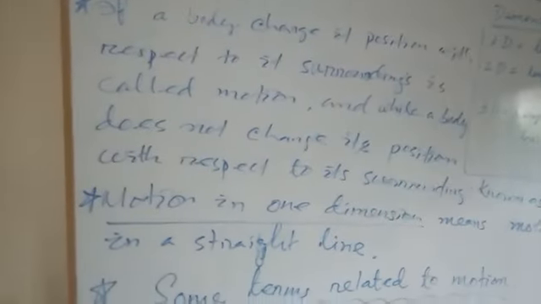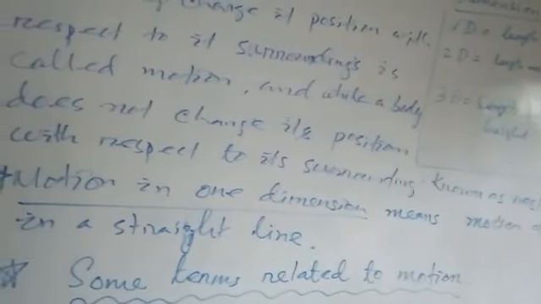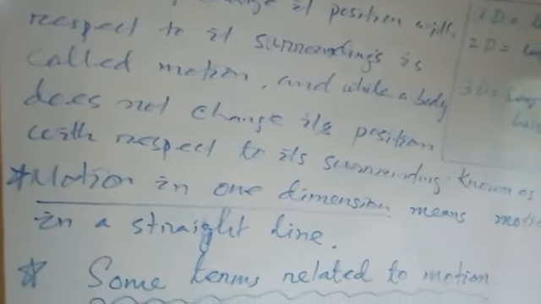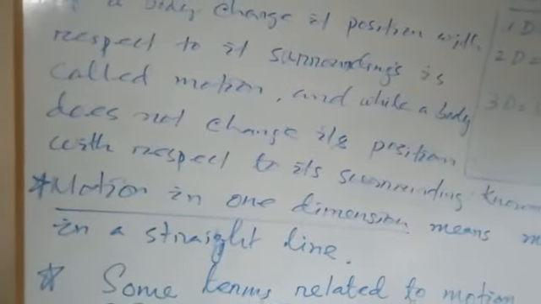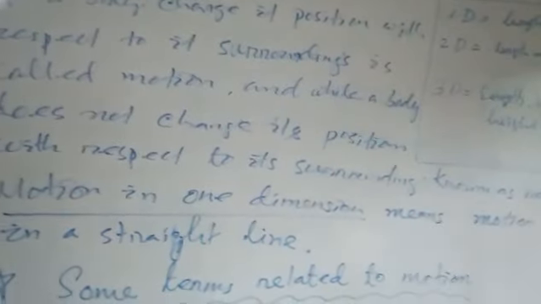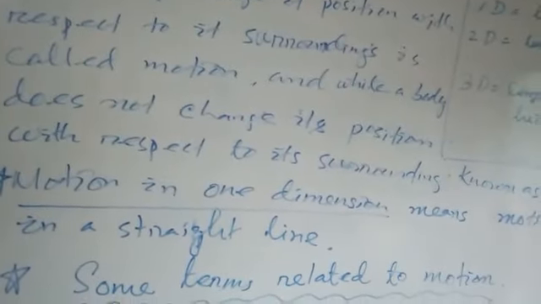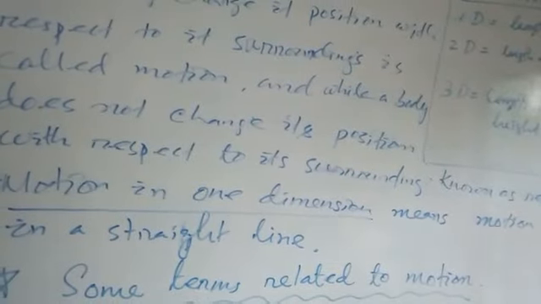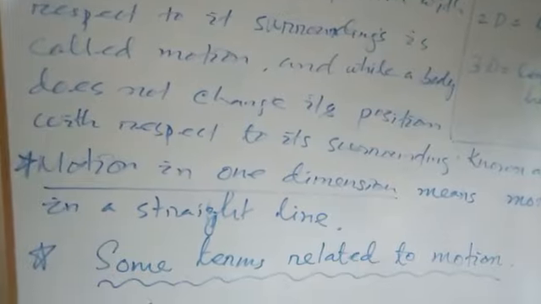But we find a tree, a building, a monument, a temple, a mosque. These things never change their position. They remain always fixed. Days, months and years pass, and they remain in the same position. That indicates that they are not changing their position with respect to their surrounding with the passage of time. That indicates that it is a rest body. So monuments, buildings, even our school, these are all rest bodies.